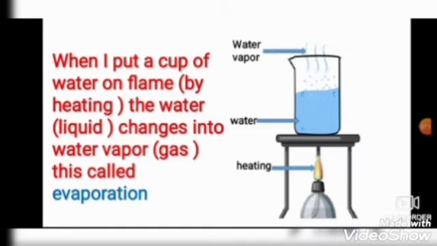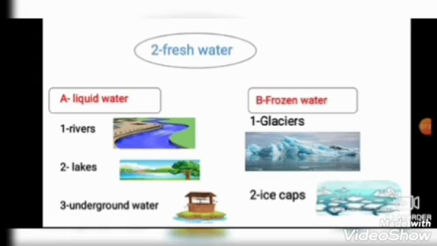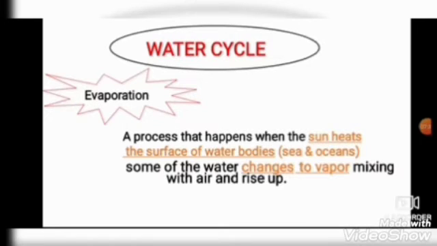So Junior 3, what is the source of the heating in our life? Yes, God created for us the sun. The sun is the main source of the heating. So when the sun emits heat to the sea, this water in the sea evaporates, okay, and changes into water vapor. This water vapor goes to the sky, okay, and collects together and makes a cloud.